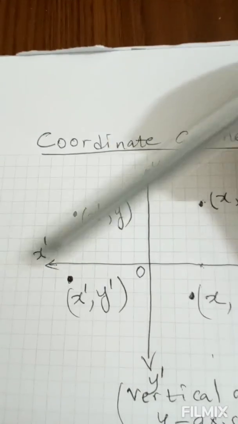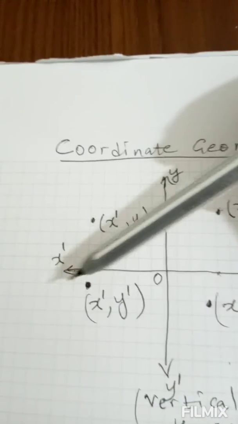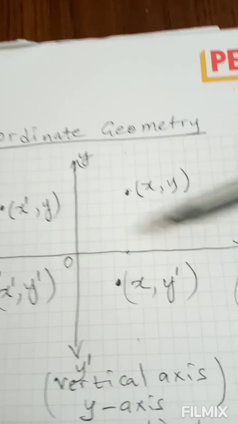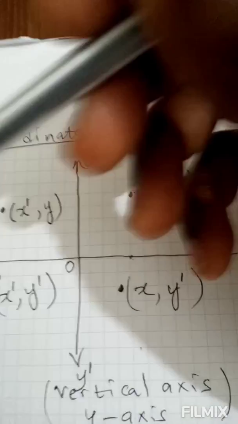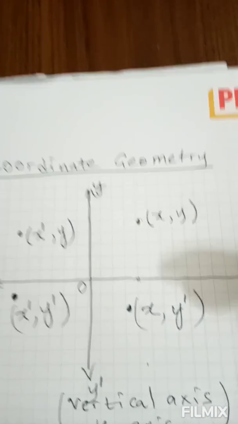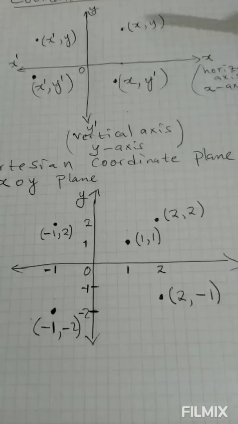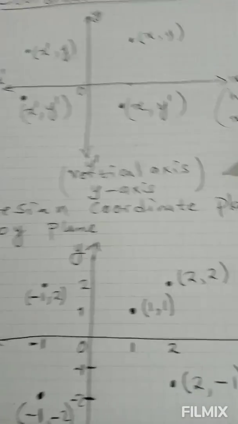Then this side consists of the negative values of the x-axis, and this consists of the positive values of the x-axis.